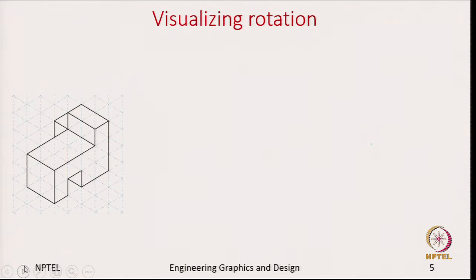So, the second visualization activity we will be looking at is rotation. Previously we had the object fixed and we looked from different directions, but now the observer is fixed and the object rotates.